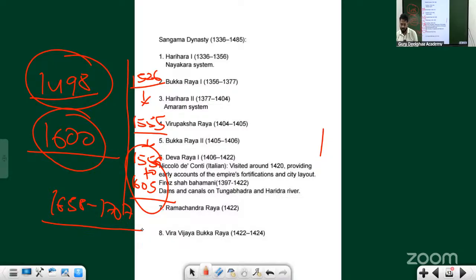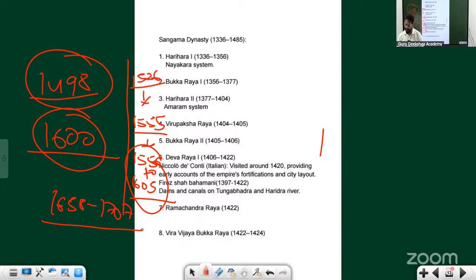So it means there is a ruling of almost 300 years. The Vijayanagar Empire ruled for almost 300 years. Within these 300 years, there must have been many dynasties that ruled. When it comes to Magadha, we have seen that Magadha was ruled by many dynasties: the Haryanka dynasty, Shishunaga dynasty, Nanda dynasty, Maurya dynasty.